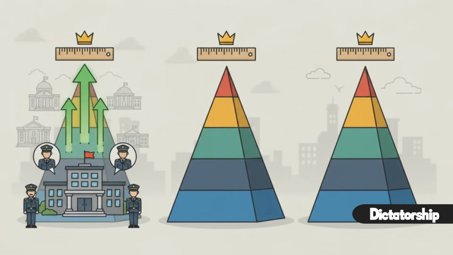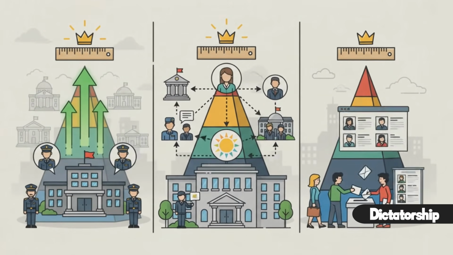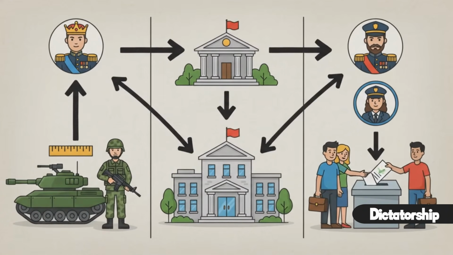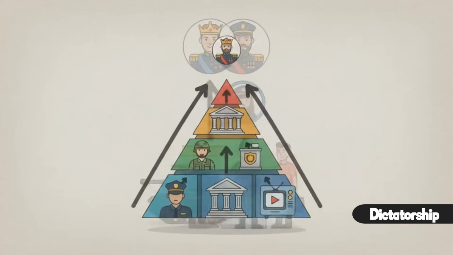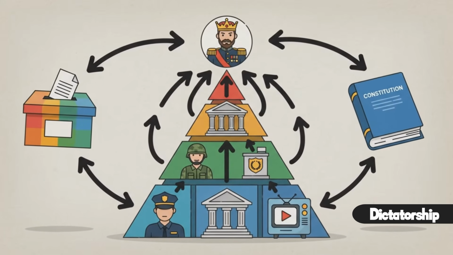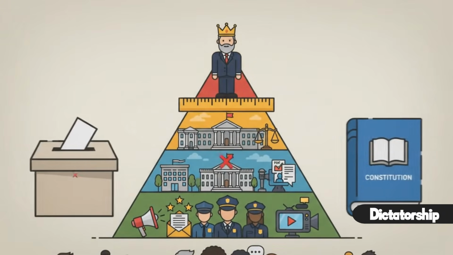They don't. Some rely heavily on the military, others on political parties, and some hold elections that exist, but don't provide voters with a genuine choice. That's the key. A dictatorship isn't defined by whether a country has elections or a constitution. It's defined by where real power ultimately rests.